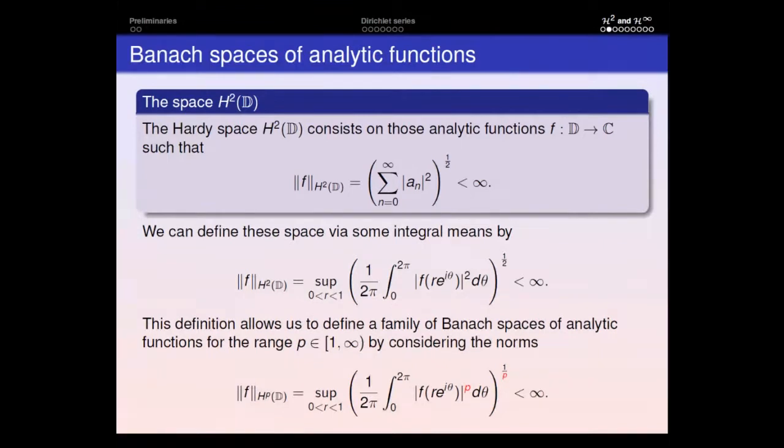Yes, well, the idea is that, and this was an observation done by Bohr, if you have n to the minus s, n can be written, by the fundamental theorem of arithmetic, with its prime number decomposition.